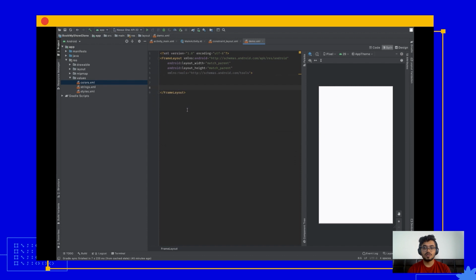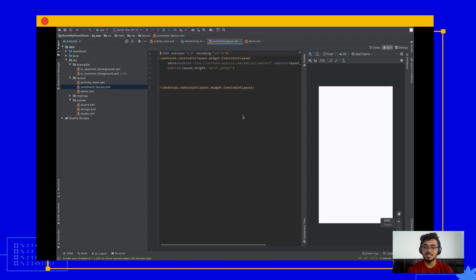We won't be able to cover each and every view group, but we will be covering constraint layout. And constraint layout you'll be using most of the time because it's the recommended layout. You should use that because it will make your UI efficient. It is faster to render UI if you use constraint layout. So let's just see how to use constraint layout.